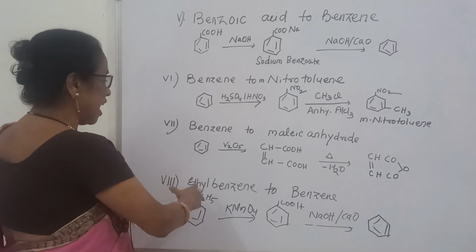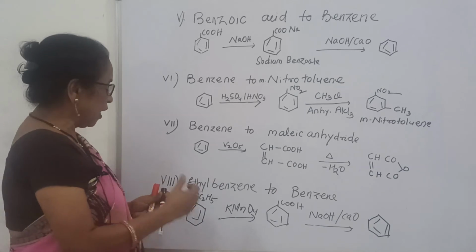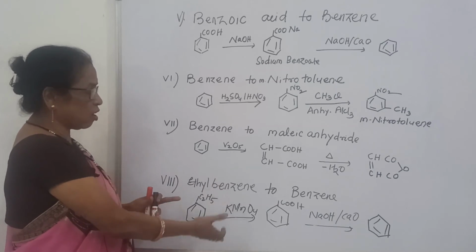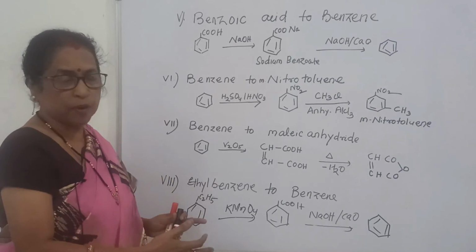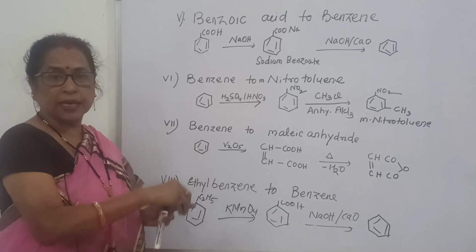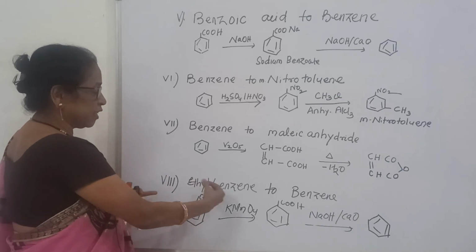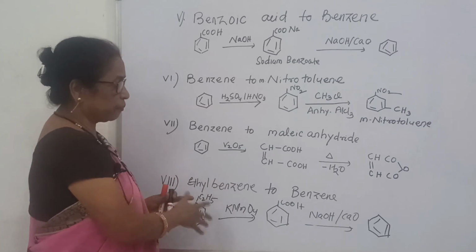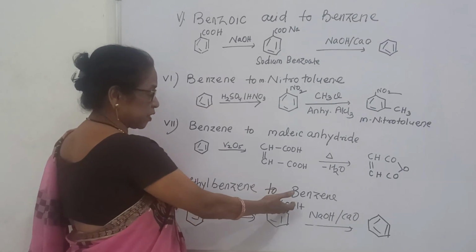Then come to ethylbenzene to benzene. I told you any alkyl group present in benzene gives acid under oxidation. Remember, any alkyl group present in benzene changes to acid on oxidation, especially with KMnO4. Then it gives acid.